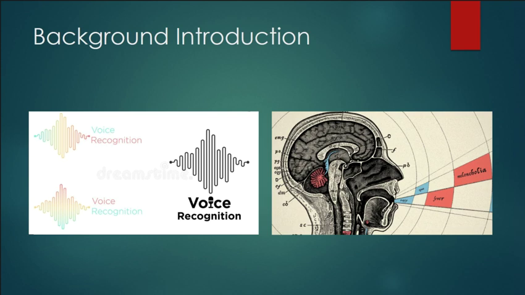In order for this to work, the machine should be able to recognize an individual's voice. That's how it receives commands, and it knows that you are the owner of the device. The model I'm presenting today will not be able to accomplish that yet.